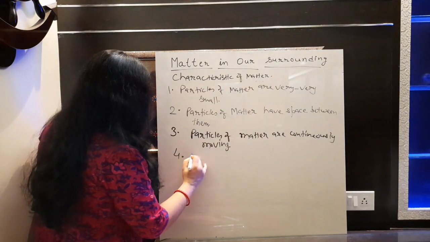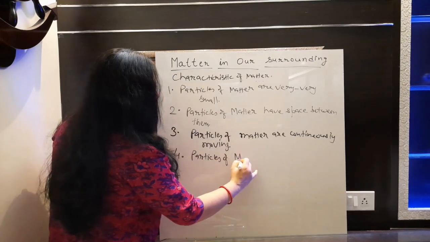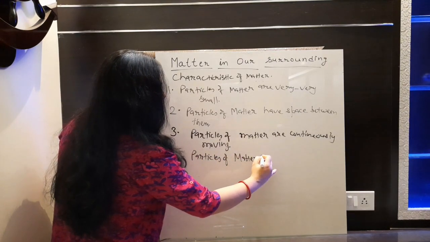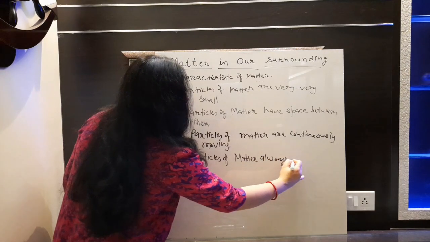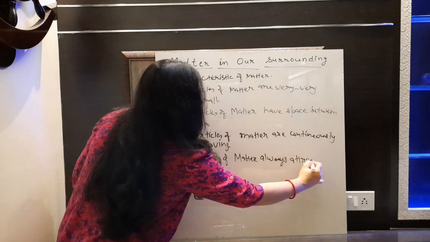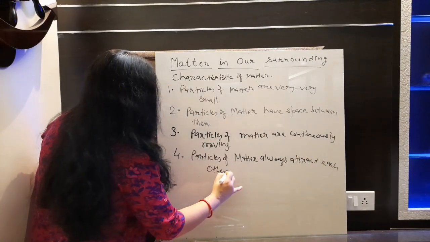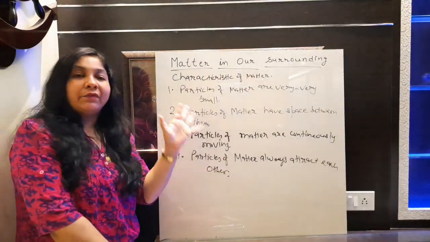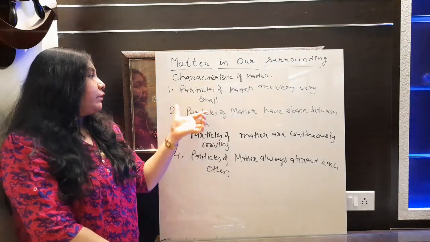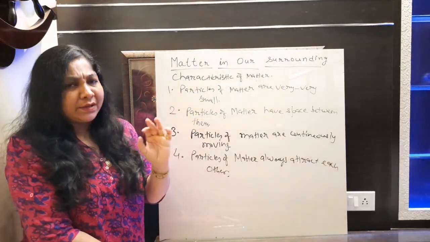Fourth, particles of matter always attract each other. Fine. So these are the four characteristics that we are going to discuss here. At first, the first characteristic is particles of matter are very small.